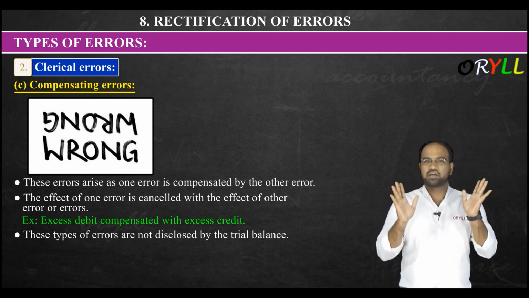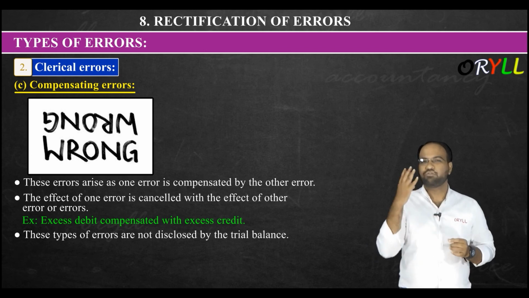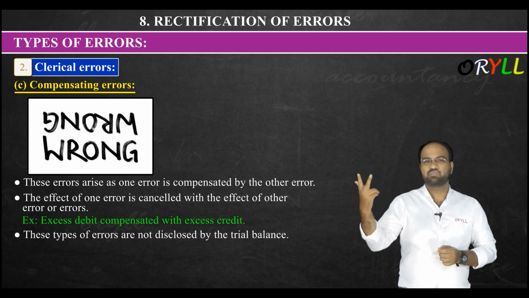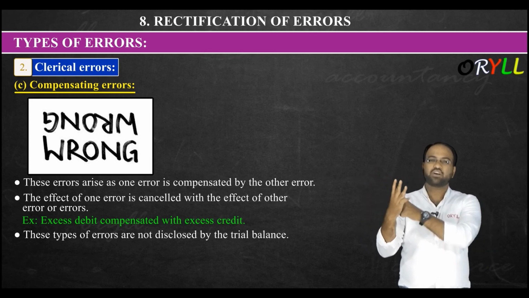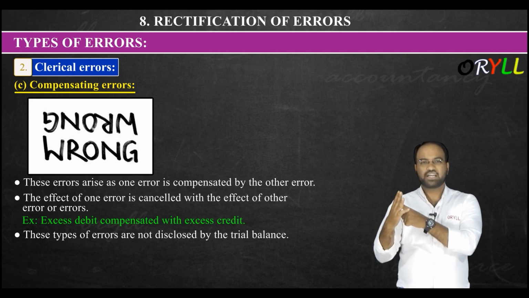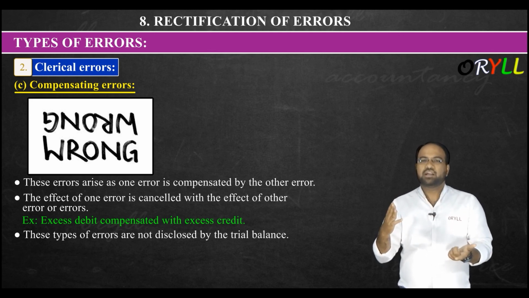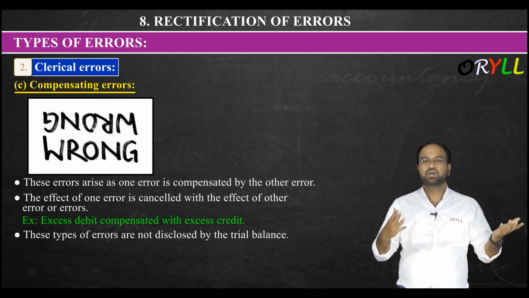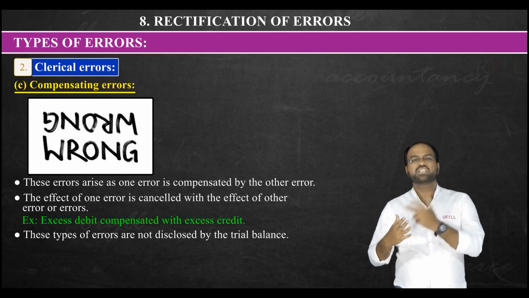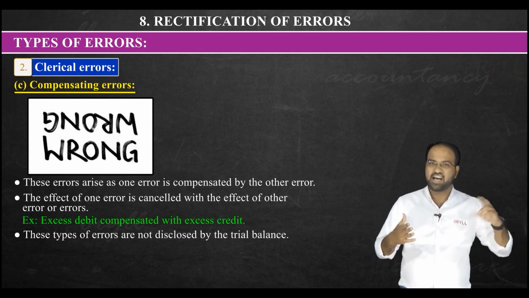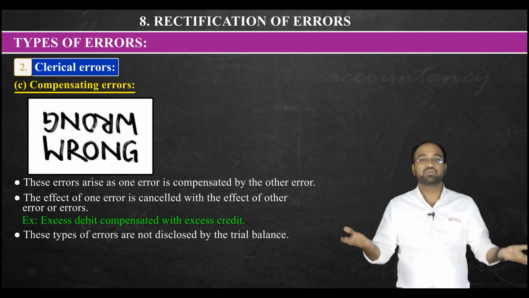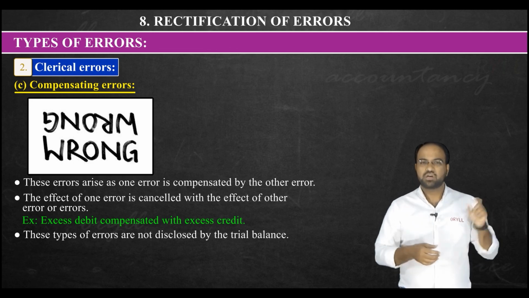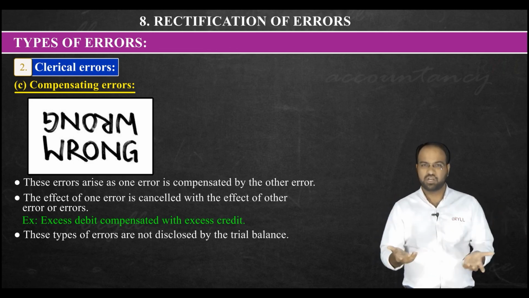Now see guys, let us recall all this here. Sir, we have discussed 4 types of errors: error of principle, error of omission, error of commission, error of compensating. Understand, error of principle means the person who is recording the transaction does not have full knowledge. Like let us say, instead of taking the transaction as capital, he takes it as a revenue transaction, or instead of writing a cash purchase, he wrote a credit purchase, because he doesn't know the exact accounting standards, accounting principles, accounting conventions.